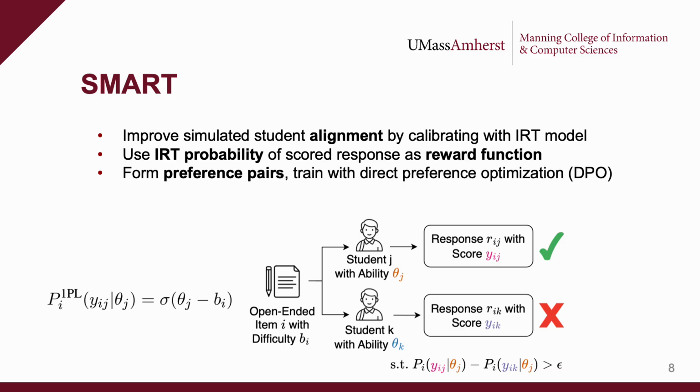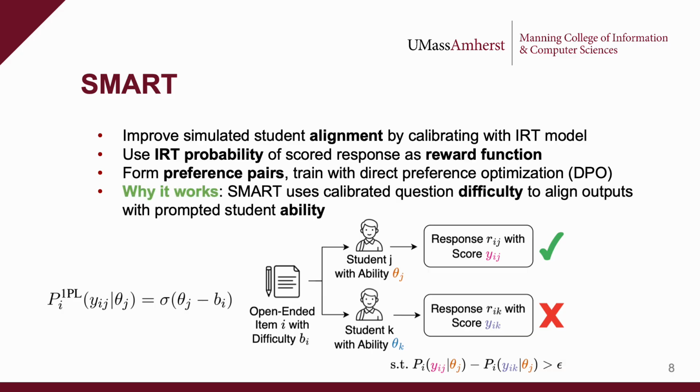We use this reward to form preference pairs in the dataset, where we prefer student responses that are more likely for a given ability to responses that are less likely given that ability, and we train using direct preference optimization. The reason this method works well is because it leverages both the calibrated question difficulty and the calibrated student ability to inform the LLM how different students should respond to different questions.